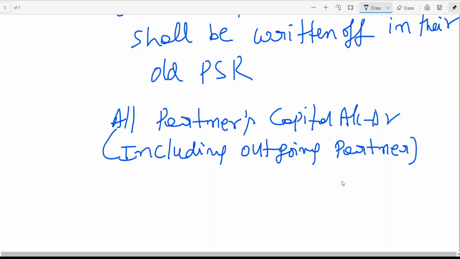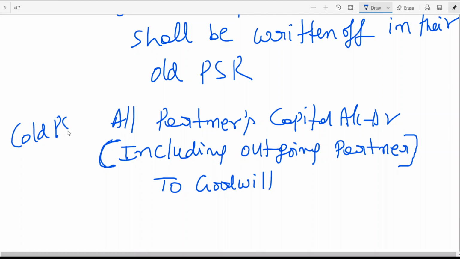All partners' capital account debited, including the outgoing partner, to goodwill. Which ratio? Whole profit sharing ratio.